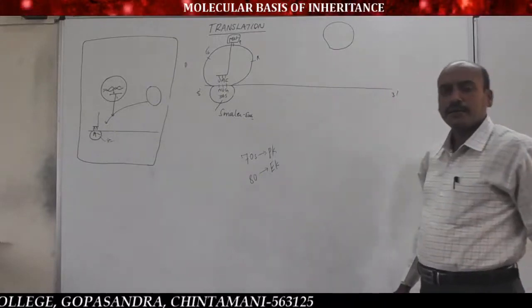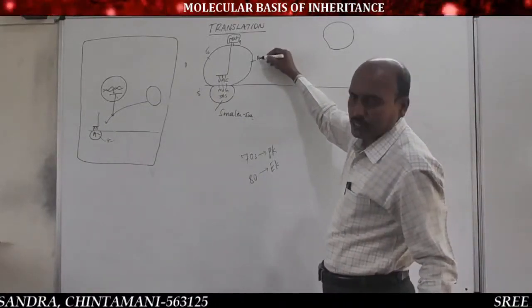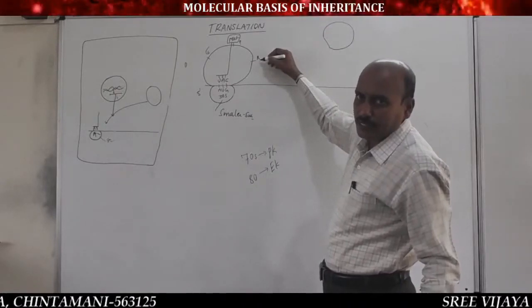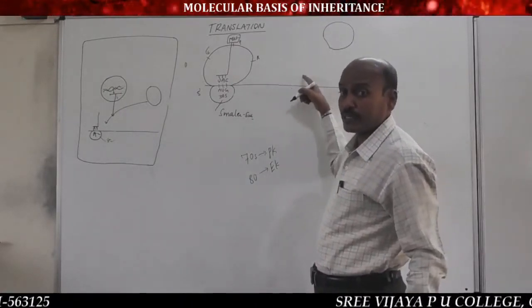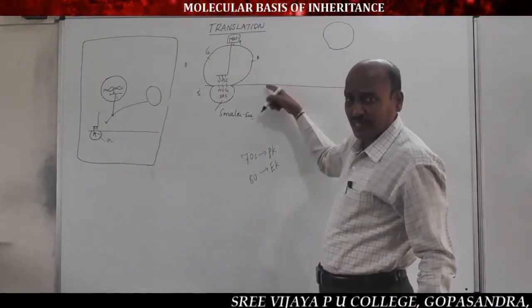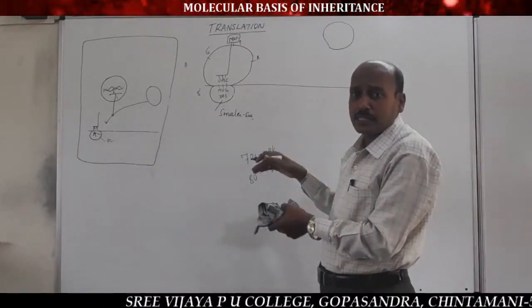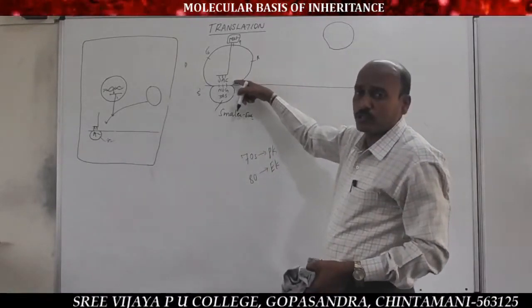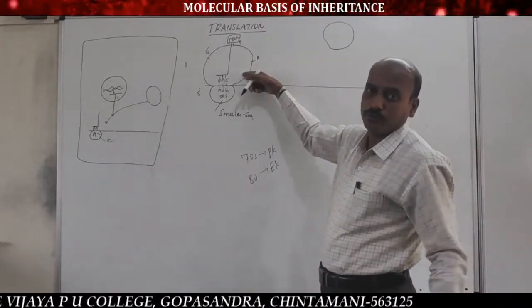A site, the aminoacyl site, acts as the door for entry of other tRNAs with amino acid. That is, the second tRNA, third tRNA, fourth tRNA with their amino acids enter into the ribosome through the A site. So it acts as the entry door.